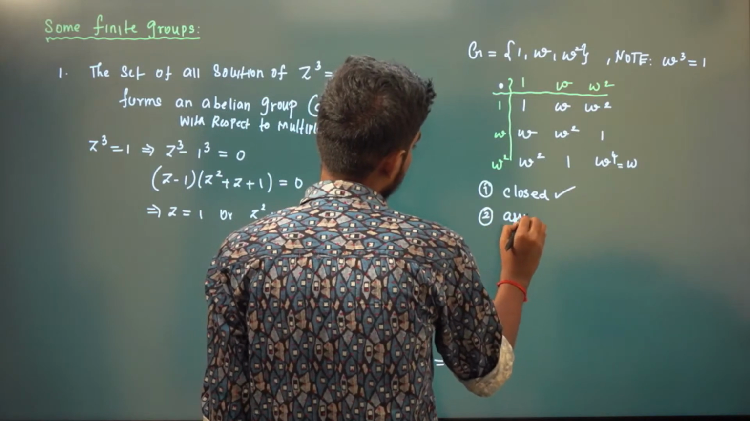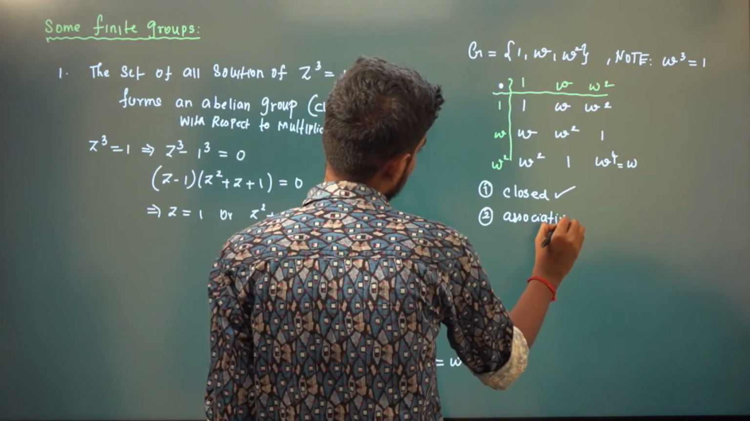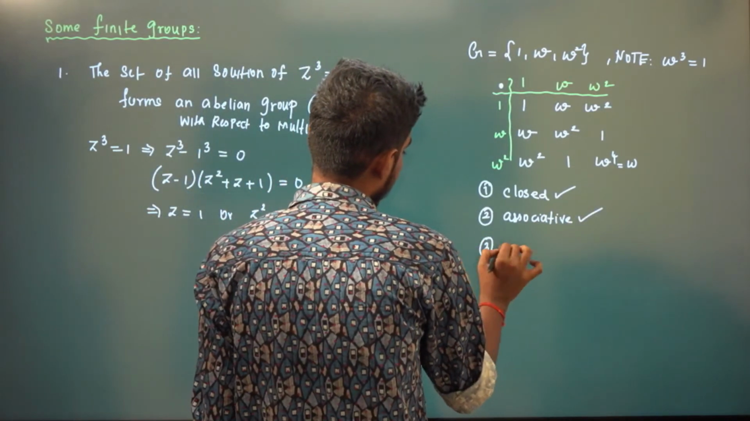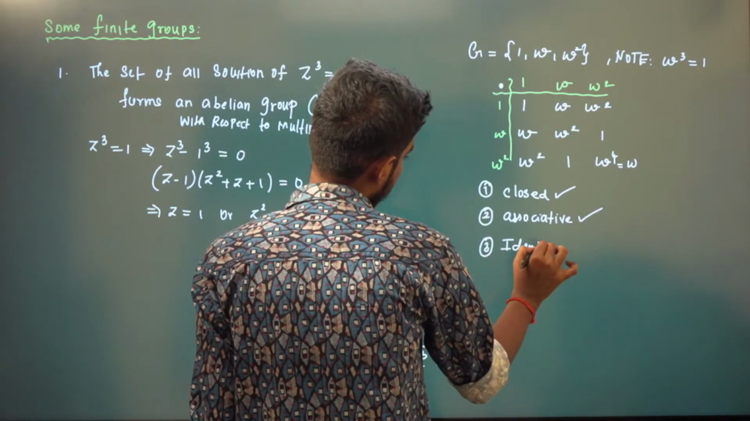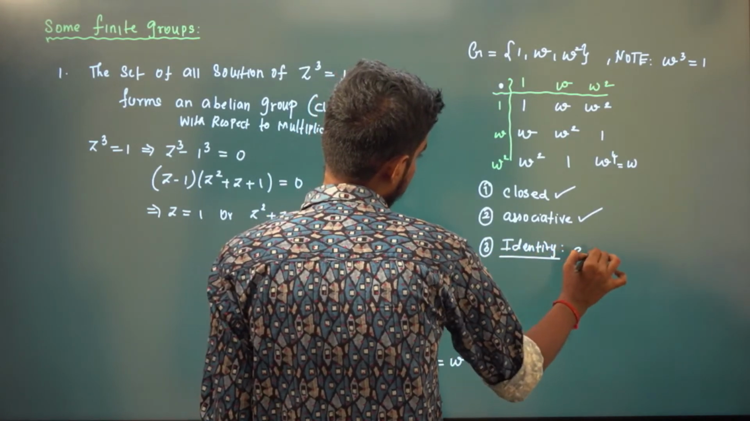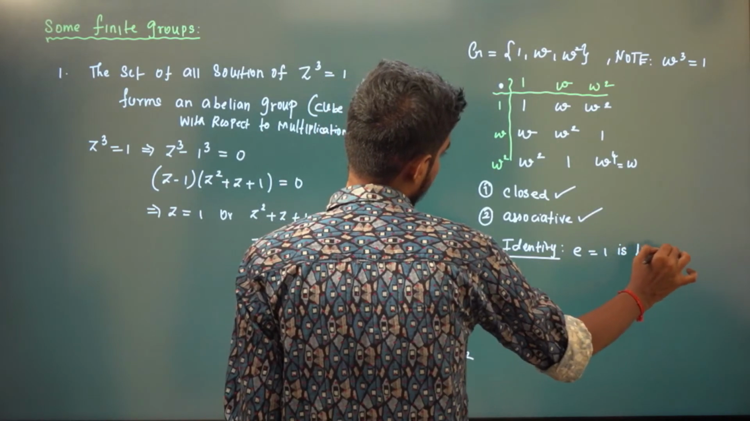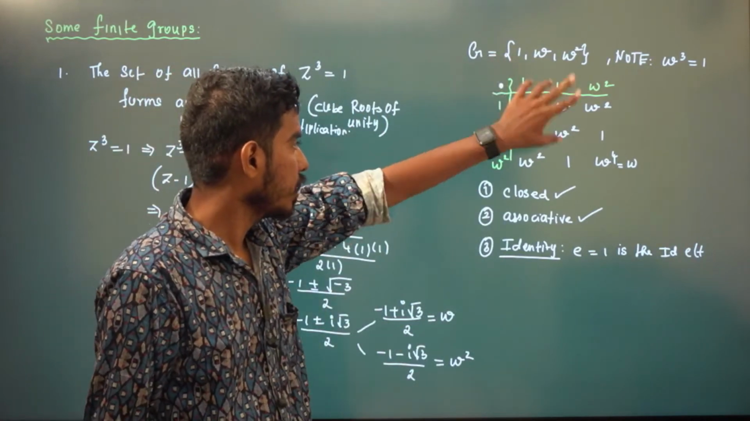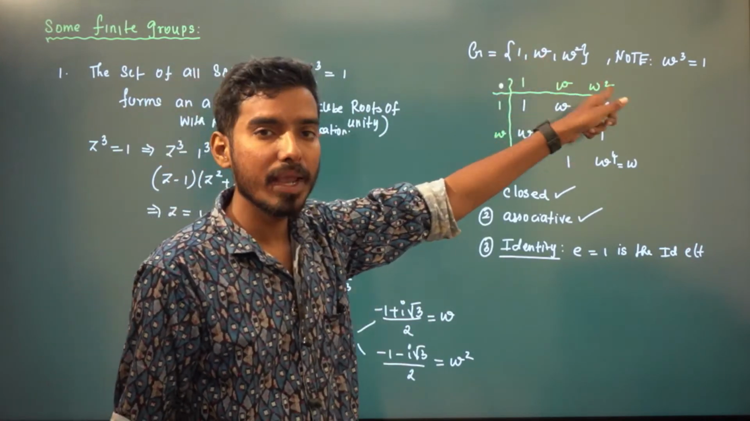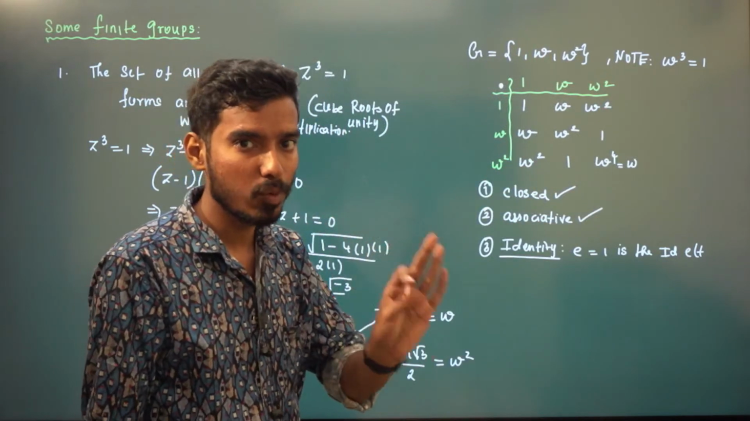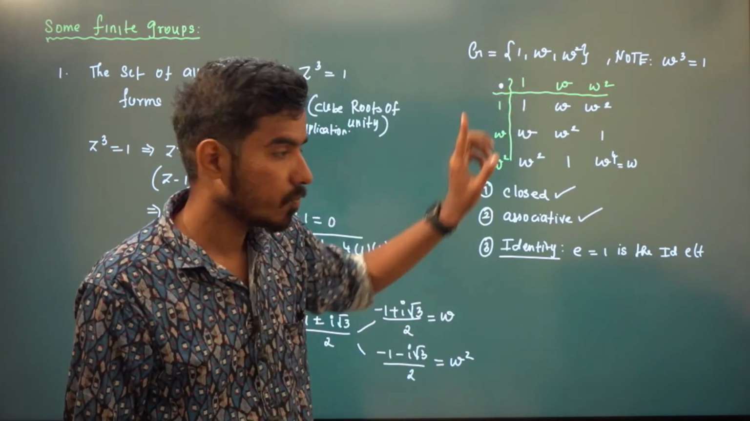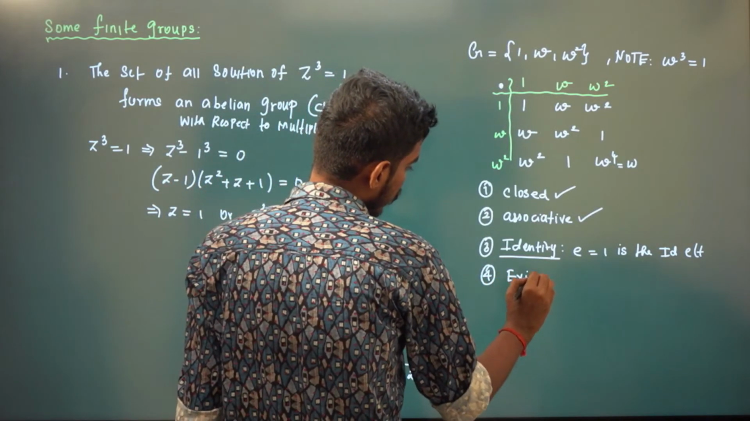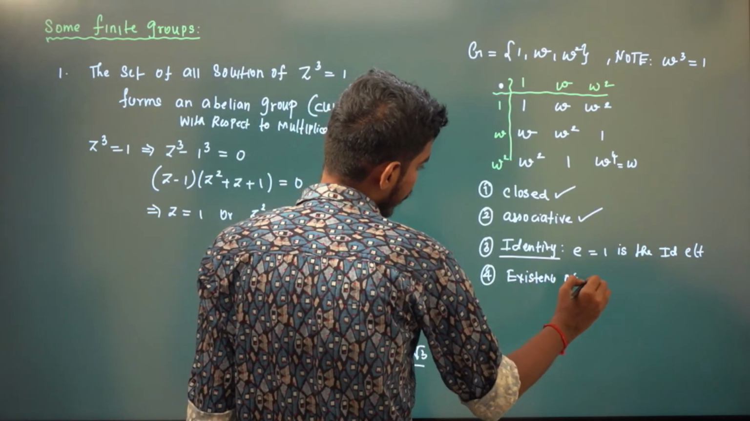And what about associative? Again, it is true, right? And for identity, e equal to 1 is the identity element. You need to write the definition, but I'm not going into the definition. Because 1 into 1 is 1, omega into 1 is omega, omega square into 1 is omega square. If you multiply 1 with these, you get the same elements, and 1 is also in G. Okay, what about inverse? For inverse, you need to find it for each element.